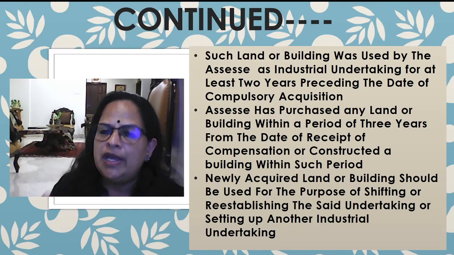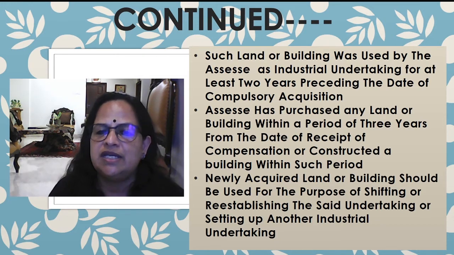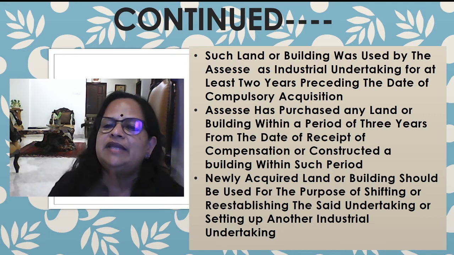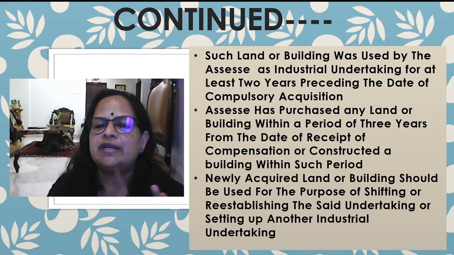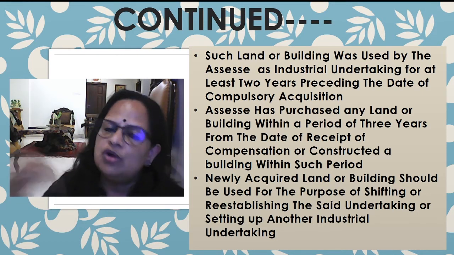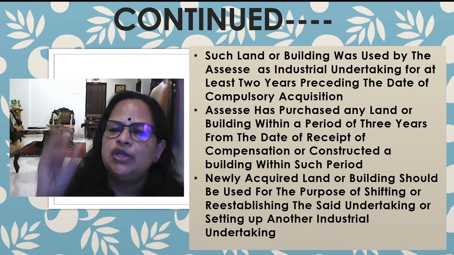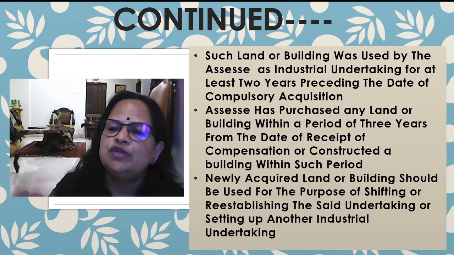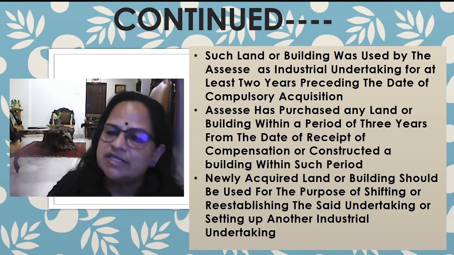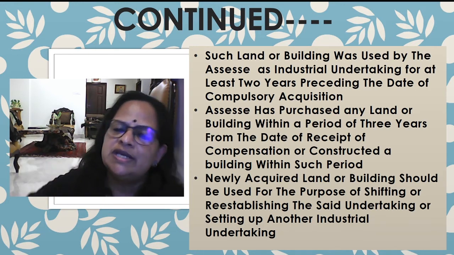Now, the newly acquired land or building should be used for the purpose of shifting or re-establishing the said undertaking or setting up another industrial undertaking. So possibilities are there. Either he can purchase one, or he can construct one, or he can reshift to another place. All these options are possible. He can claim the exemption. That is, the newly acquired land or building should be used for the purpose of shifting or re-establishing. Either he has shifted the industrial unit to that new one or he has re-established.